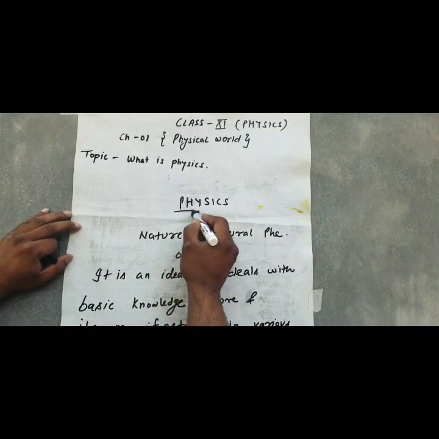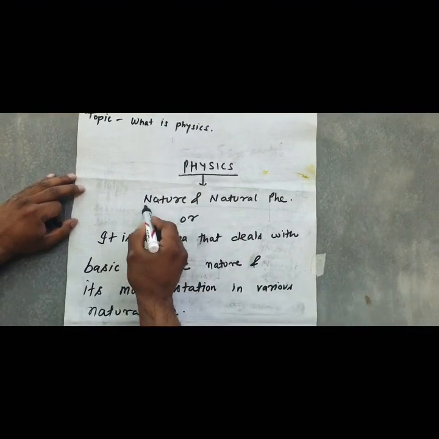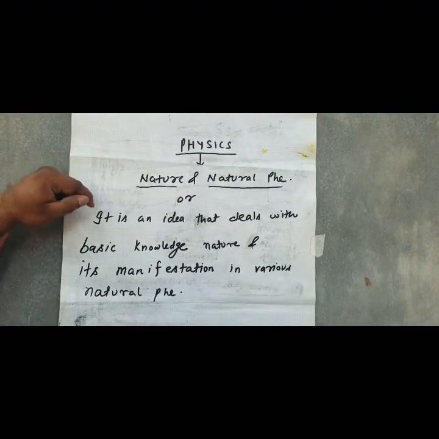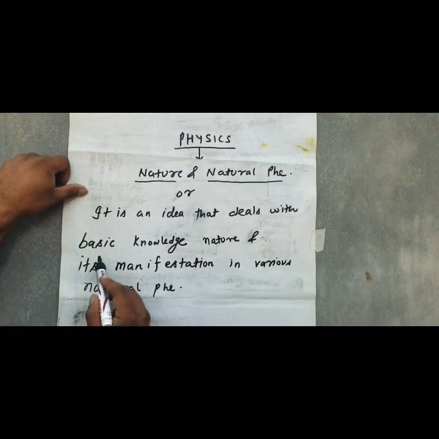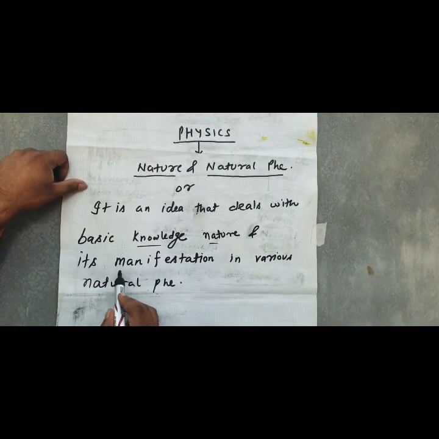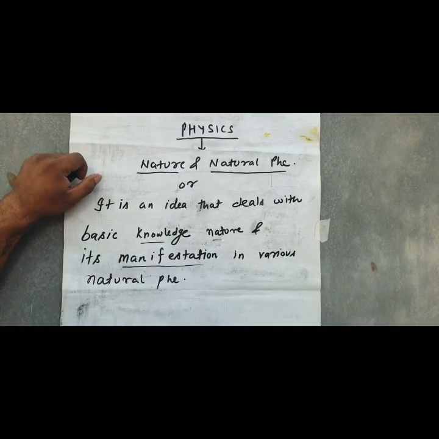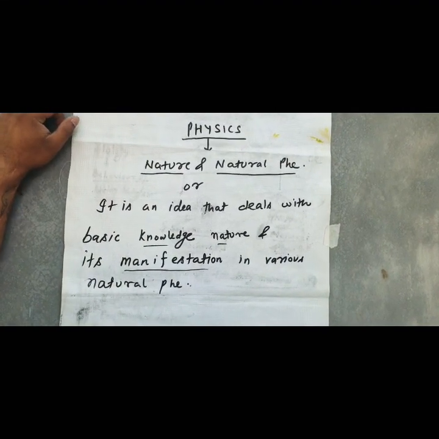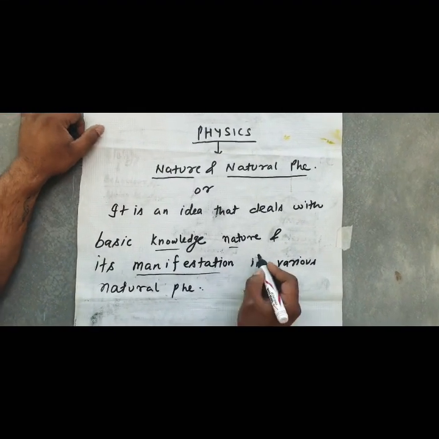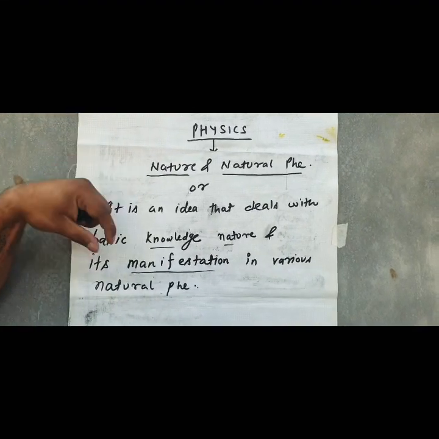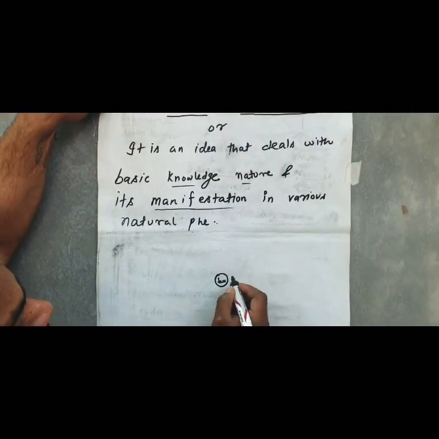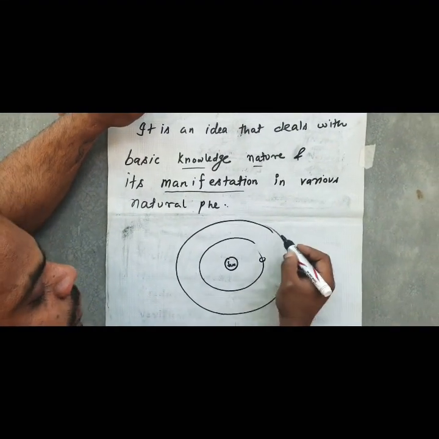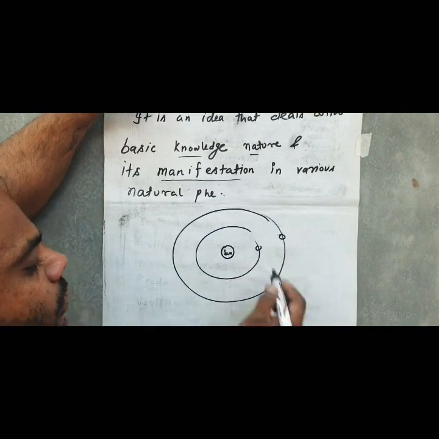So now, what is physics? As we have studied, it is the study of nature and natural phenomena. Or as a basic definition, it is a discipline that deals with the basic knowledge of nature and its manifestations in various natural phenomena. Now let's understand it with the help of an example. The basic example of natural phenomena in our life is that the sun is fixed, and all the planets are revolving around it. This is Earth or any other planet, all are revolving around it.